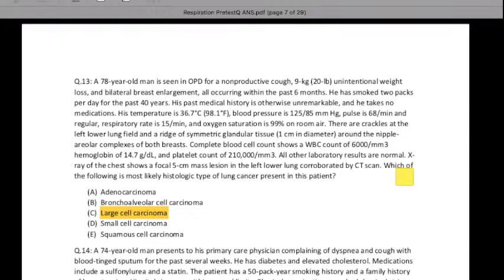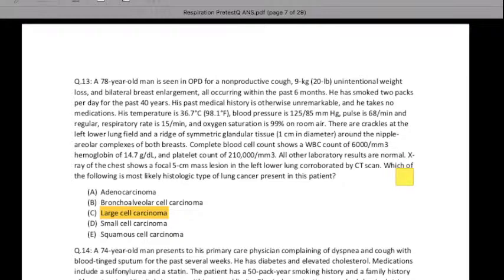So you must remember that in large cell carcinoma of the lung, in the majority of patients beta HCG level is increased, because the cell line of large cell carcinoma of the lung secretes beta HCG, and beta HCG is causing gynecomastia, enlargement of the breast. So that's why the answer is large cell carcinoma.